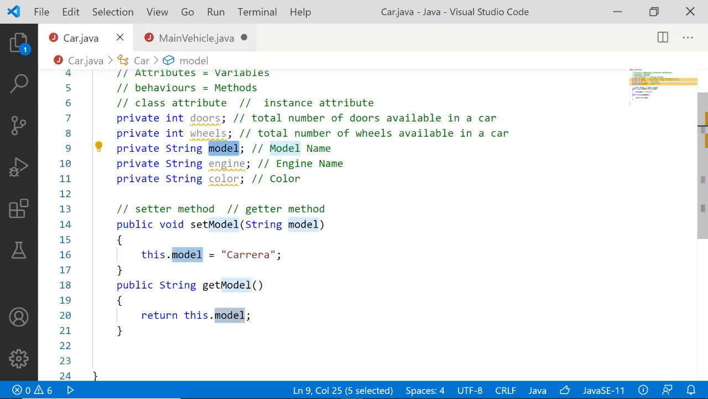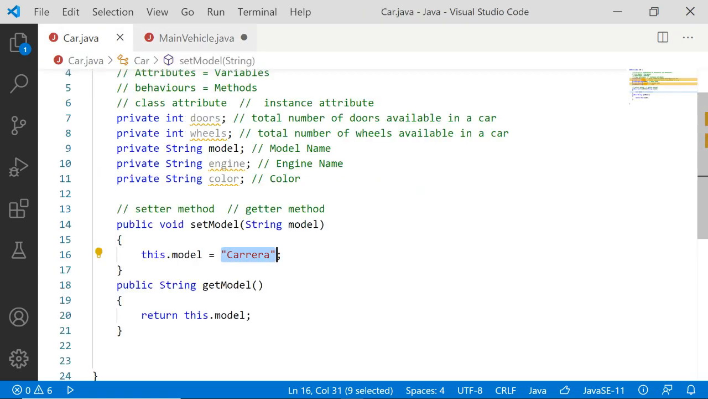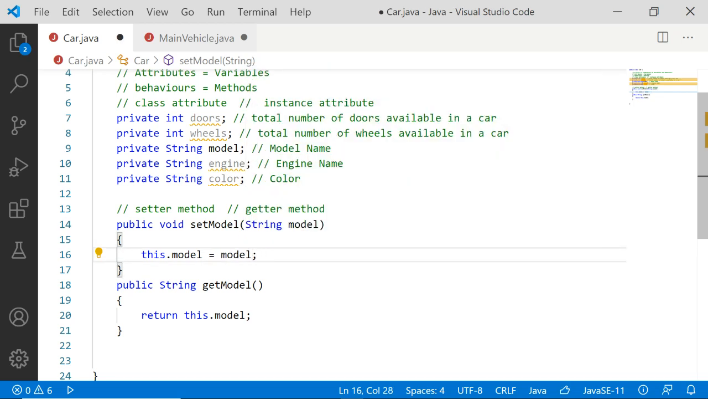So it is like static, right? For any object, if you call, it will be setting it to Carrera. That should not happen like that. For every object, whatever is the argument that we are passing, that should become the model name. So I will be assigning equal to model. Don't confuse yourself. Right side model is the argument, left side model is the attribute.